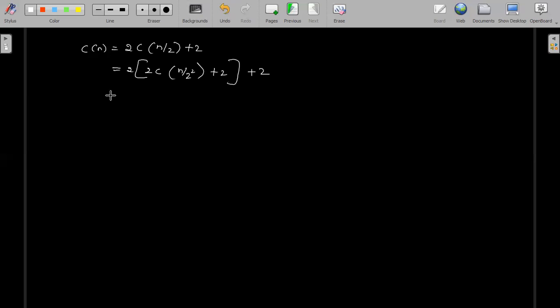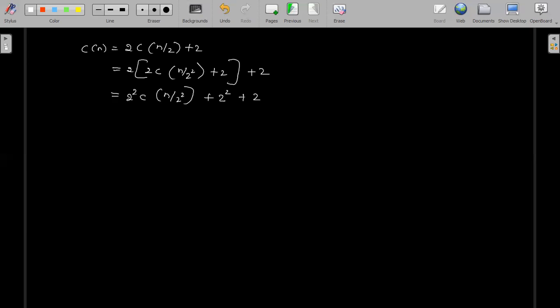Same thing: 2 square c n by 2 square plus, what is this? Basically it will become 4, that's why I will write 2 power 2 plus 2. Okay, now fine. Everyone okay with this?